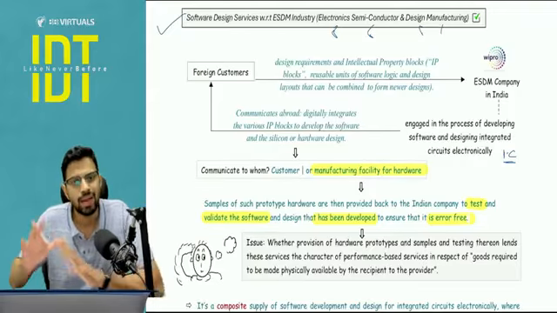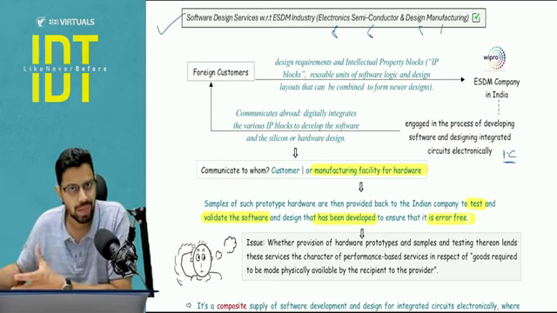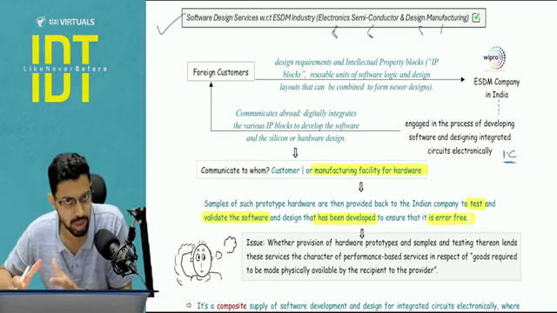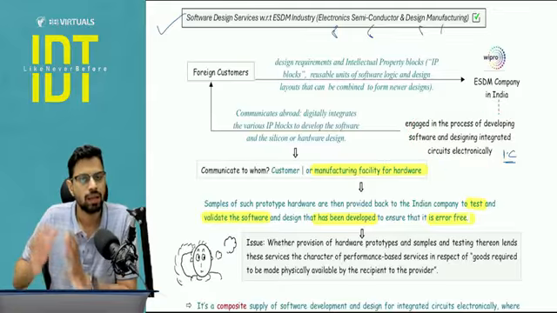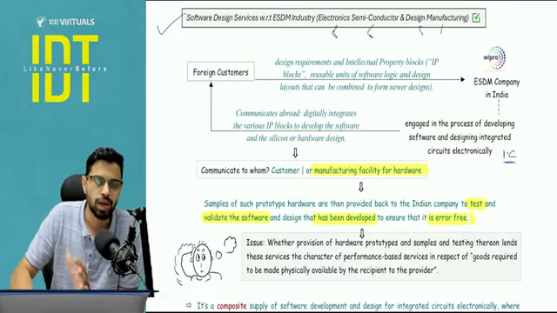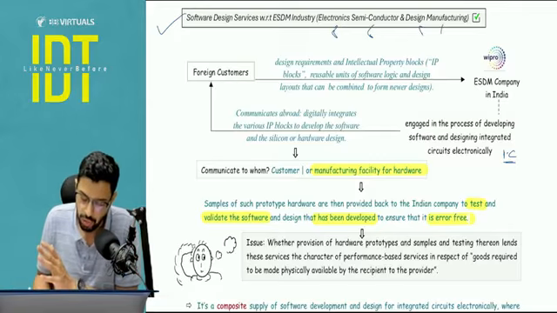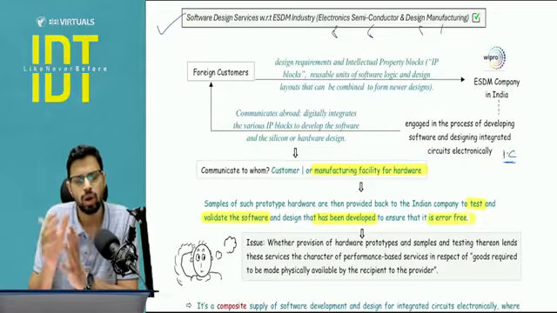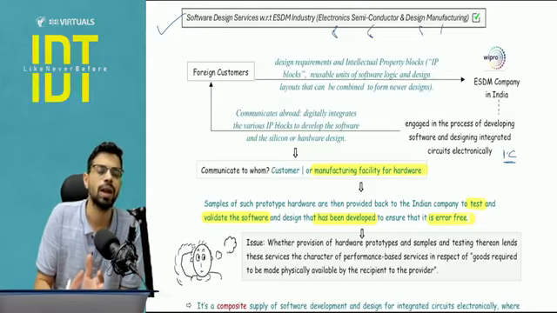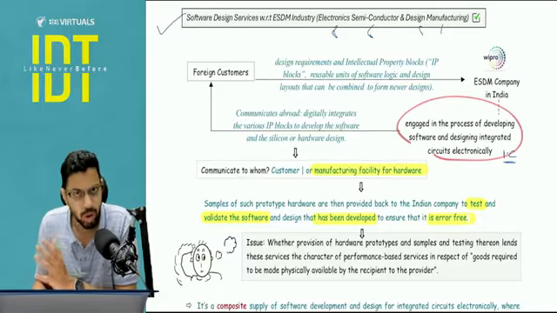Answer is no. The testing service is ancillary to the main service. It's a composite bundle. It's a natural bundle where the principal element is the development of IC. The Wipro company has not been appointed for the purpose of testing. It has been appointed for the purpose of designing ICs, and testing is an integral part of, or you can say it is an ancillary part to the main element, that is developing of ICs.